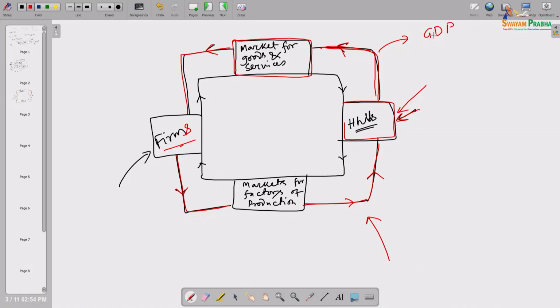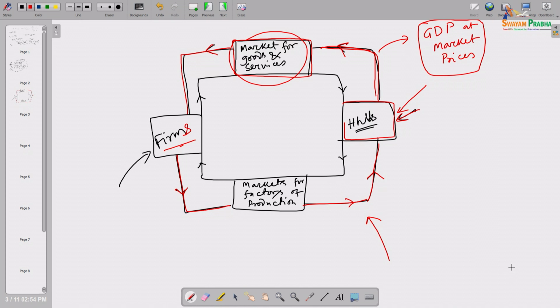Since we are landing that GDP by summing over all the market values of goods and services produced and transacted within that particular economy through the market for goods and services, that GDP is called GDP at market prices. Same GDP, but we are reaching it through market prices, which is why it is called GDP at market prices.